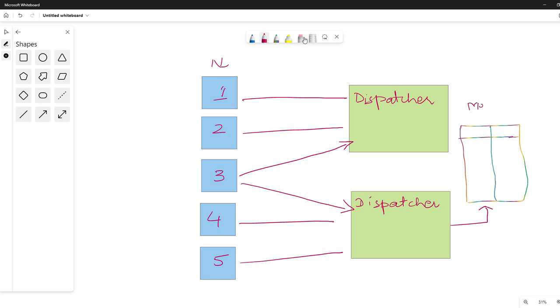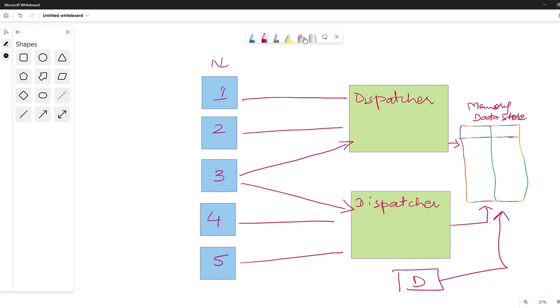And this is accessible to both the instances. If we have another dispatcher instance here, that instance can also access the in-memory data store. Now look at this case.